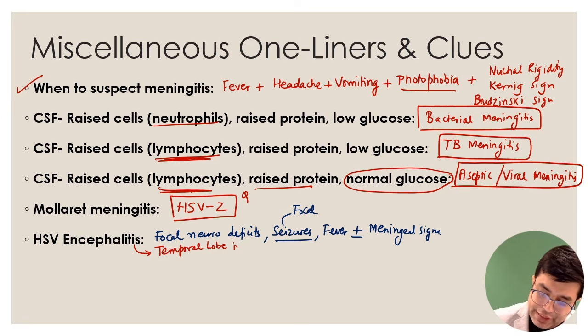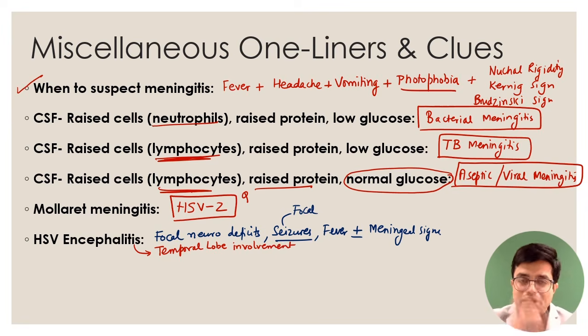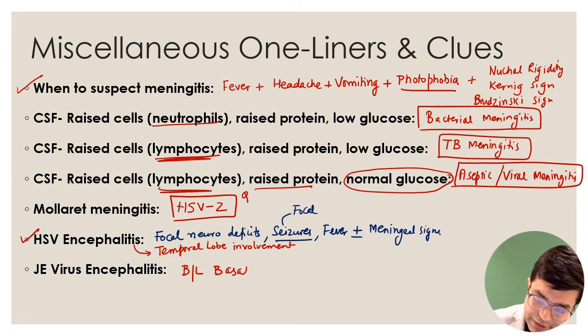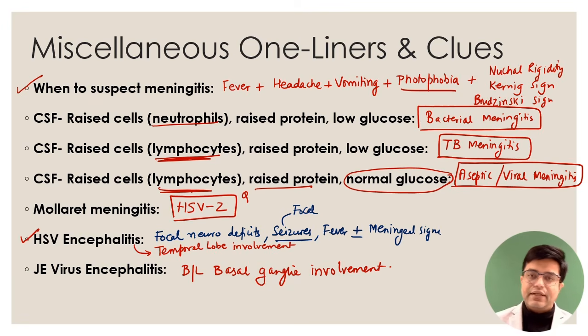Very, very important. If the question says a CT scan was done and you found bilateral temporal lobe involvement or bilateral frontal and temporal lobe involvement, which encephalitis should be suspected? HSV encephalitis is likely to be the answer. So you will start acyclovir. These are the clues which, at the last minute before the exam when you can't read everything, give you a better chance of marking the answer correct even if you have forgotten the topic. If the question talks about Japanese encephalitis virus, it has a specific tendency to cause bilateral basal ganglia involvement. So if they mention any encephalitis patient with bilateral basal ganglia involvement, you will think of Japanese encephalitis virus as the answer, right?